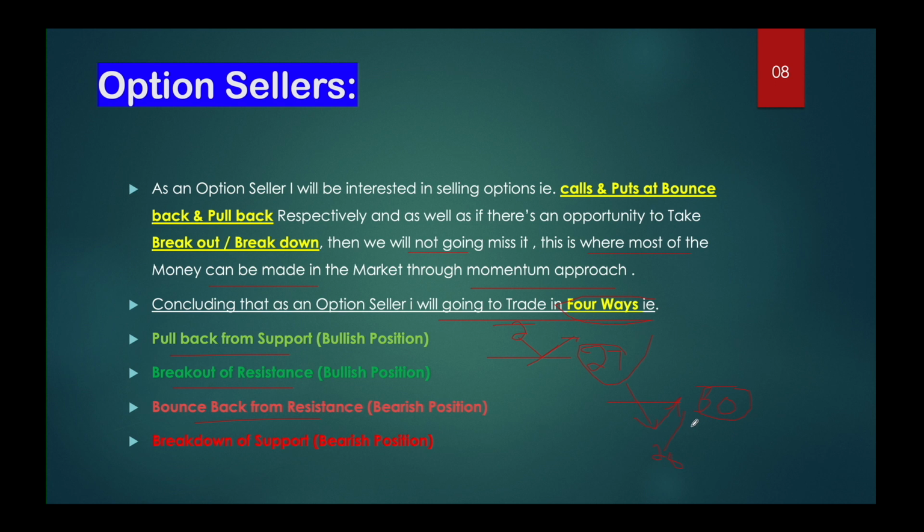At this level we are going to build the bearish positions, which means shorting the calls. And the fourth way, if there is a breakdown below the support level, say 30 is the support level and price gives a breakdown below this level, we build the bearish positions, that is shorting the calls. And if there is a gap down and a bounce back towards the 30 level, again we're going to short the calls. When the bounce back is happening with lower volume, again we short the calls at this point, that is building the bearish positions.